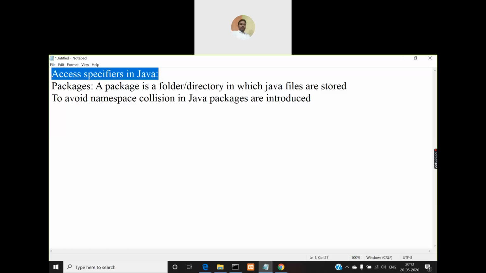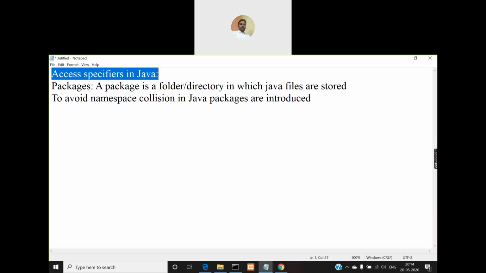So at the beginning, during the introduction, I told you that Java uses a concept called containers. Code is contained within methods, and methods are contained within classes, and classes in turn are contained within packages. So at the top of the hierarchy, you have a container called package, and within that package container, you have classes, and within the classes container, you have methods, and within the method containers, you have code. So finally, the code is in the last container, that is methods, right?